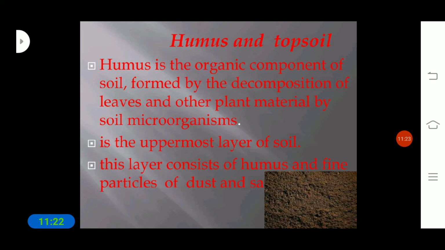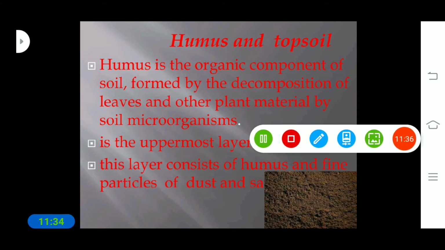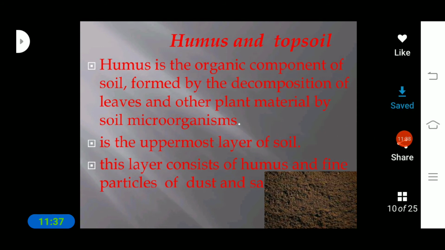As you know, topsoil is the uppermost layer of soil. We can also call it the uppermost layer of the earth, which we also call topsoil. This layer consists of humus and fine particles of dust and soil. Okay, so here what do we call?